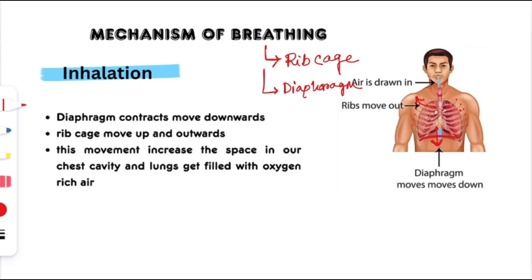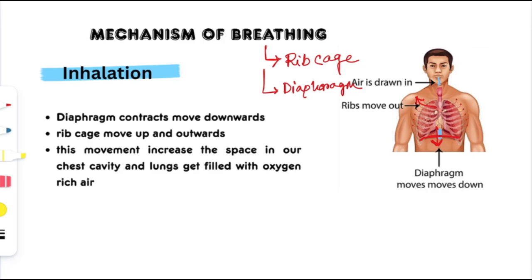create a space, and that is how the oxygen from the external surroundings is able to enter inside our body, because we need space to enter that air, right? So in order to create that space, the diaphragm moves downwards and the rib cage moves up and outwards.